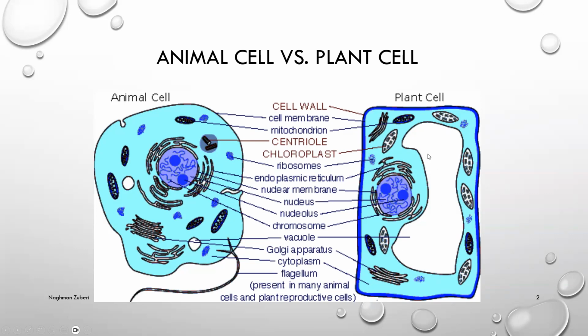whereas in plant cells, the centrally placed large vacuole is present. On the other hand, in animal cells, the small vacuoles are dispersed over the whole cell. They are not centrally placed, and there are many vacuoles. Golgi apparatus is present in both the cells. Cytoplasm is present in both the cells, etc., etc.